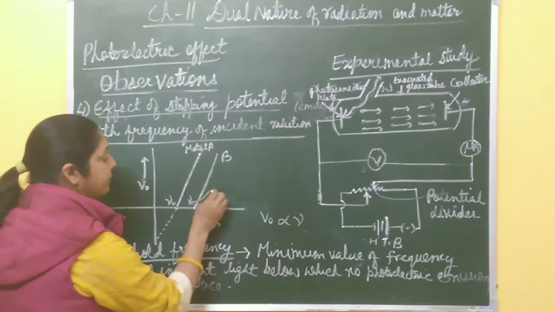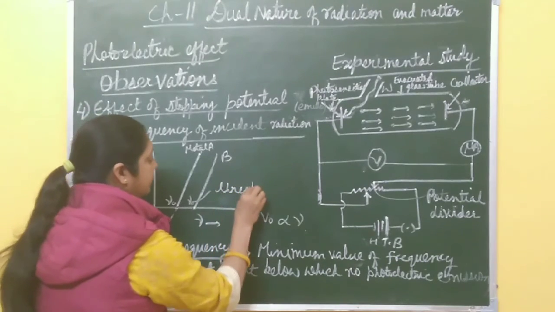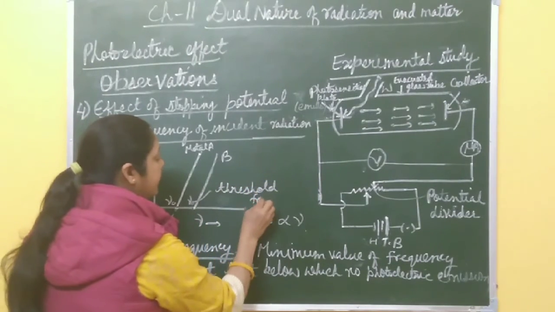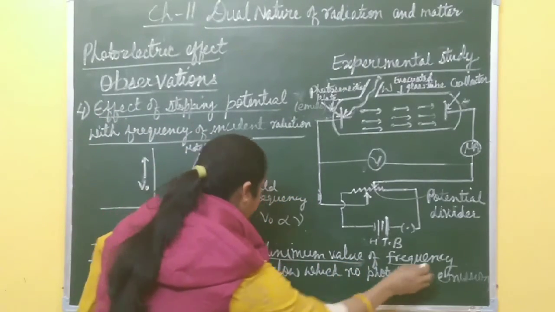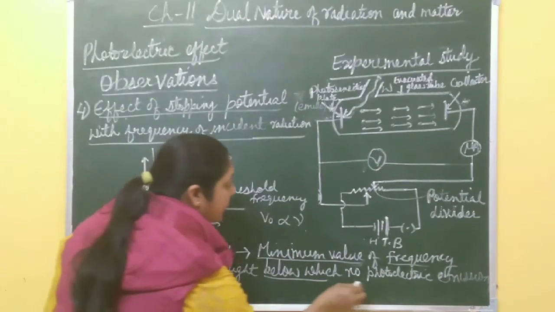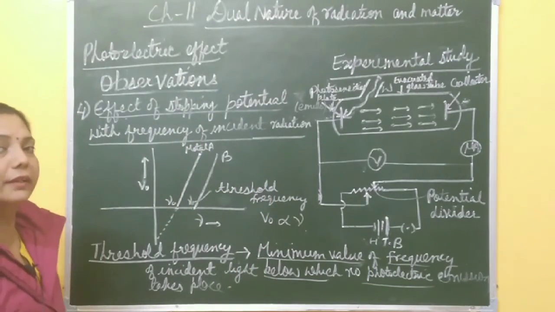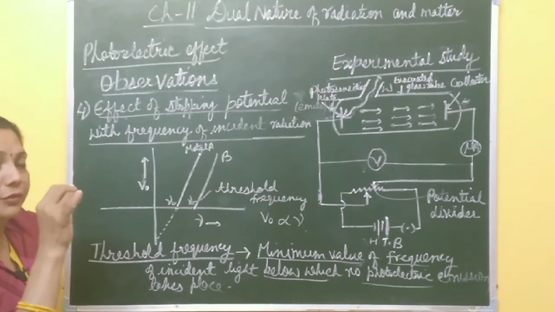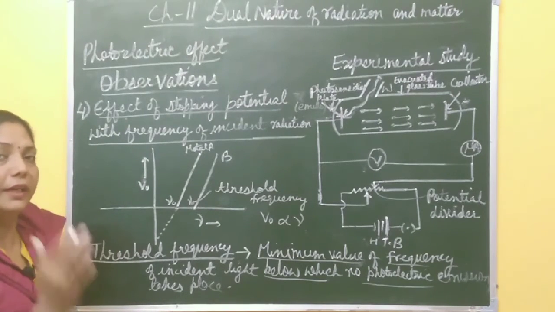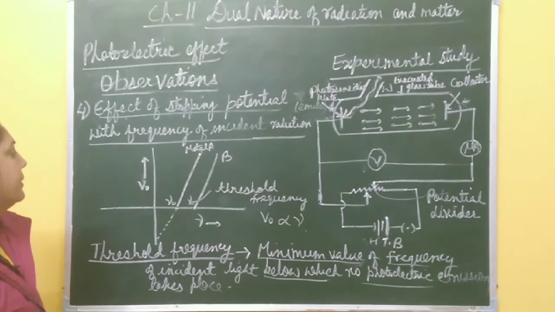This mu naught is the threshold frequency, or you can say cutoff frequency. It is the minimum value of frequency below which no photoelectric emission takes place. It means photoelectric emission stops altogether below this. There is a certain minimum frequency above which only photoelectric emission takes place. So it's just simple, the graph is a straight line. Just take a screenshot of this. After this, we will discuss the laws of photoelectric emission on the basis of these observations.